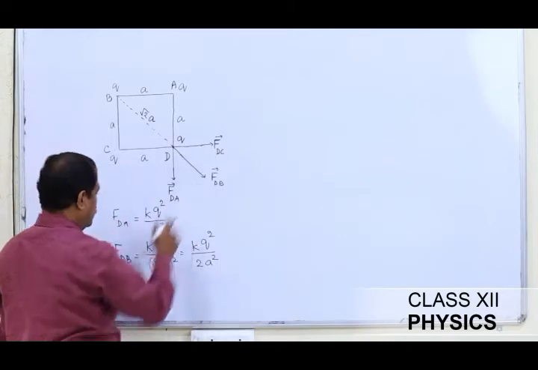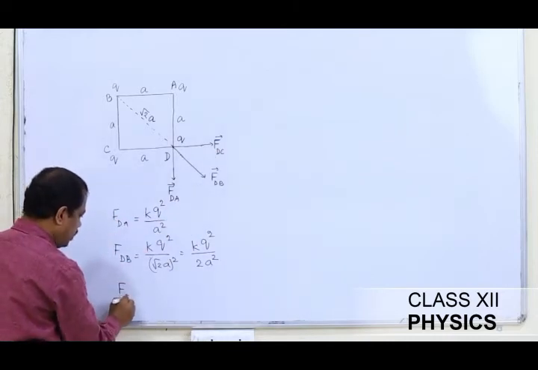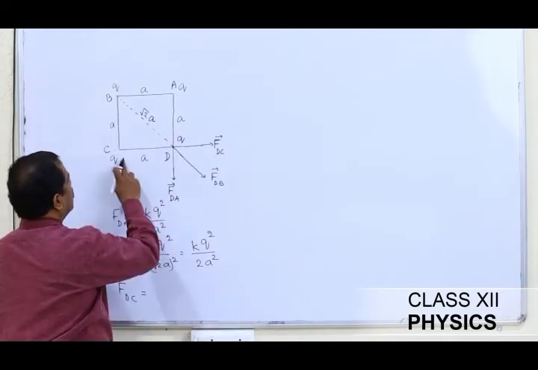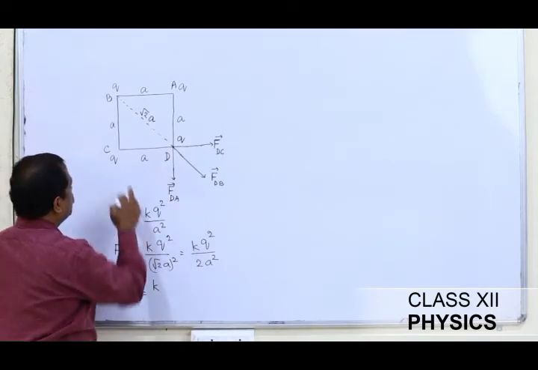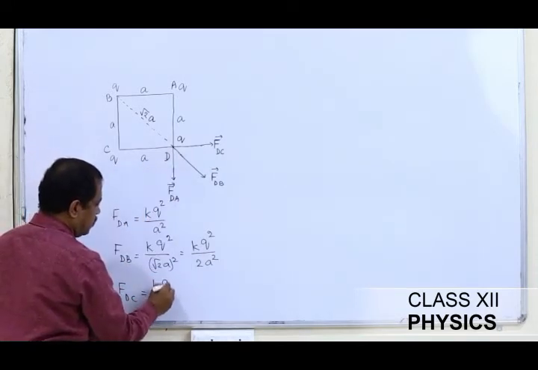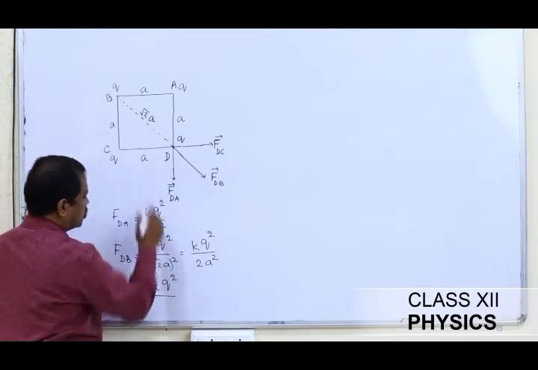Third, I want to find the magnitude of FDC. So FDC is equal to K into the product of the 2 charges, which is Q square, by the distance square, which is A square.